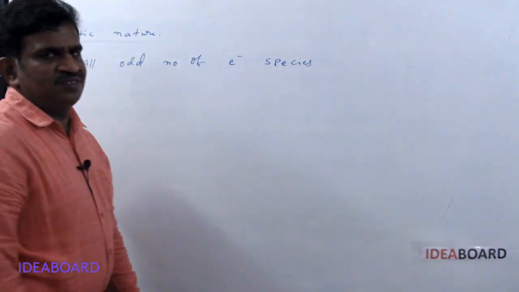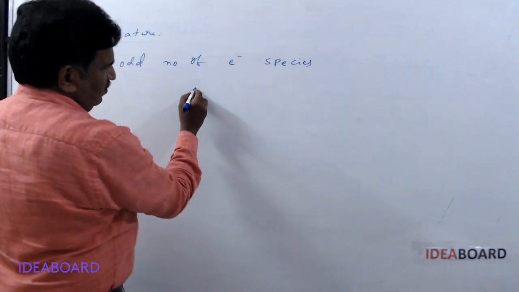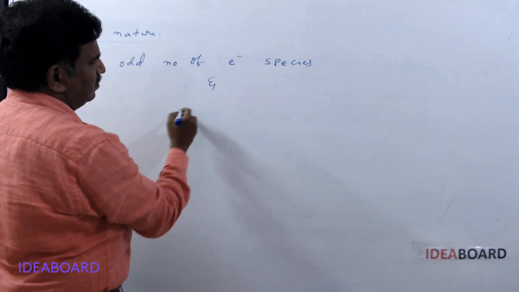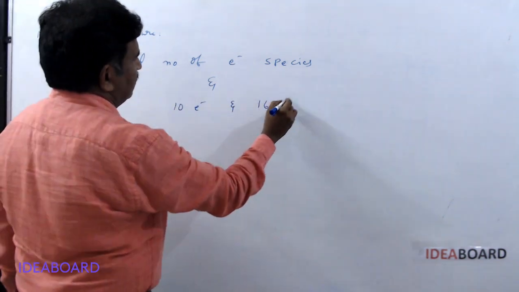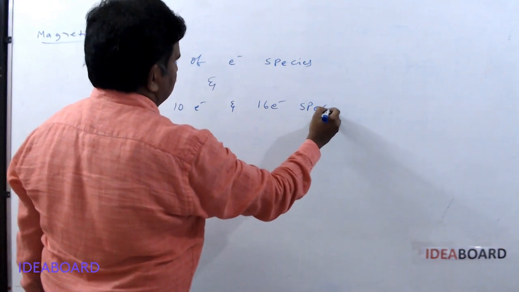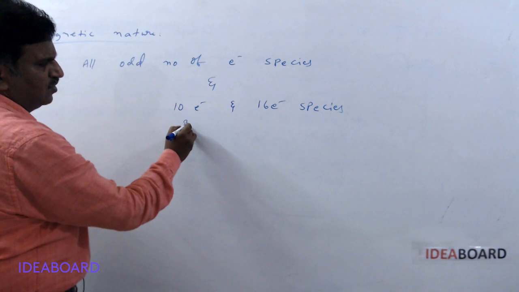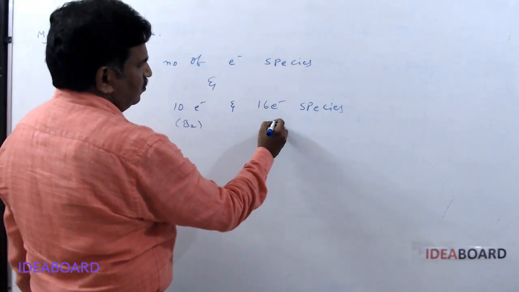Odd number of electron species means, you know now, 1, 3, 5, 7, 9. And along with that, 10 electron and 16 electron species. 10 electron means B2, and 16 electron species means it is O2 type.